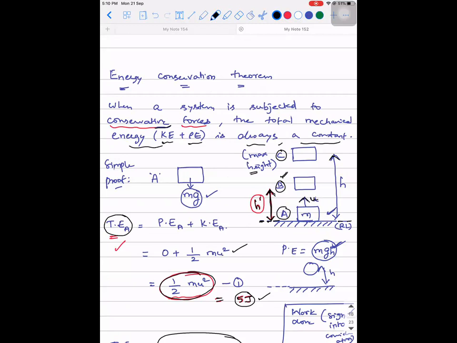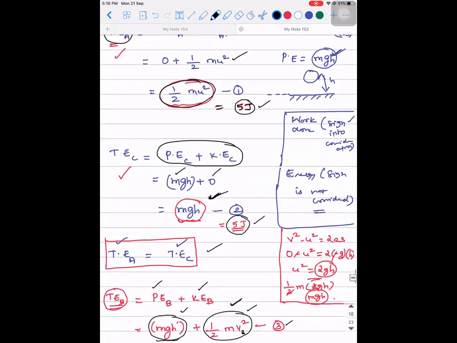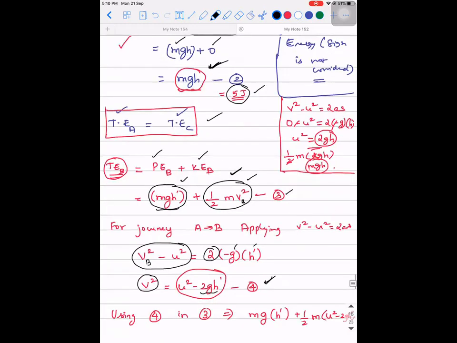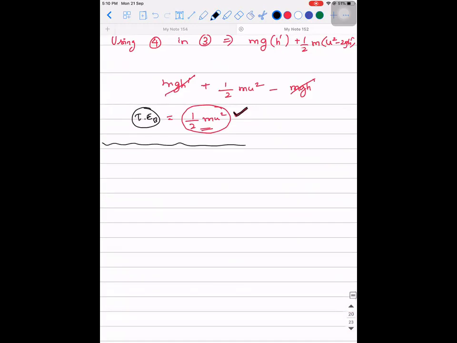Okay. So this is all about energy conservation. What we are concluding from this is, when you're applying energy conservation, you need to ensure that the system is under conservative forces, and the sum of all the mechanical energies at every point will be a constant if the object is moving under the influence of a conservative force. Okay. So this is all about energy conservation. Is it clear till this step?